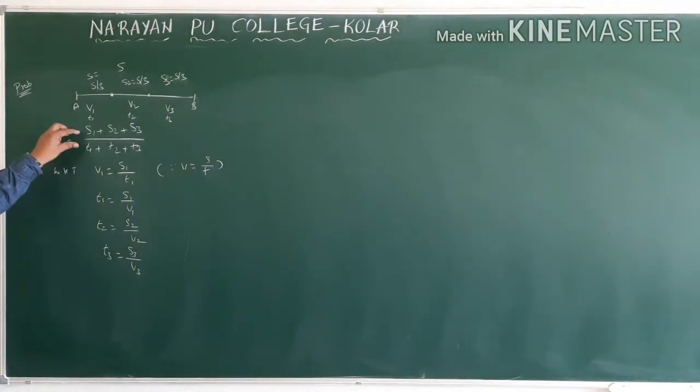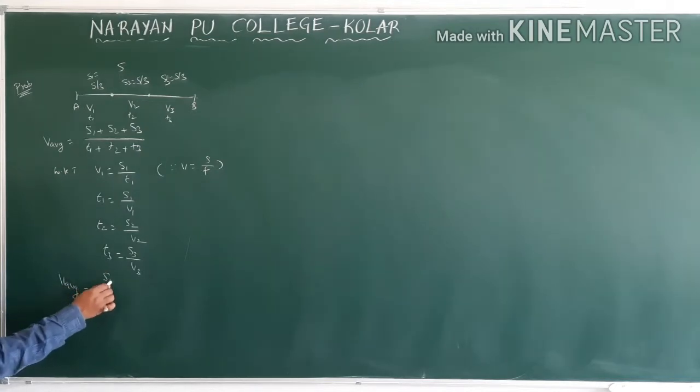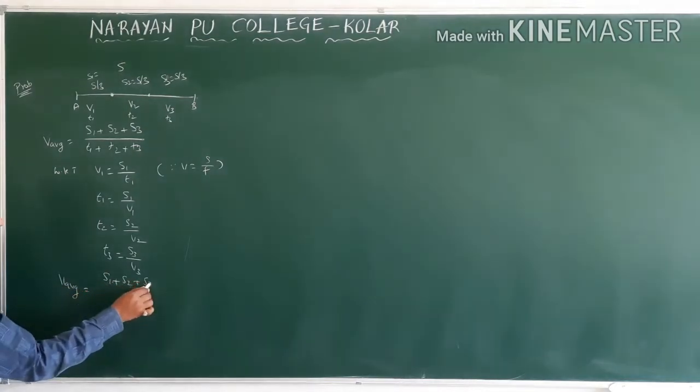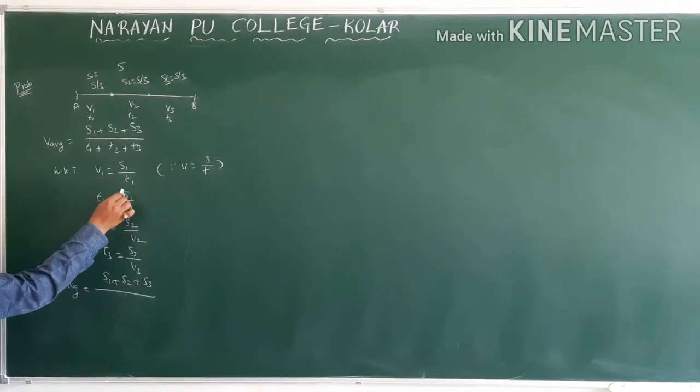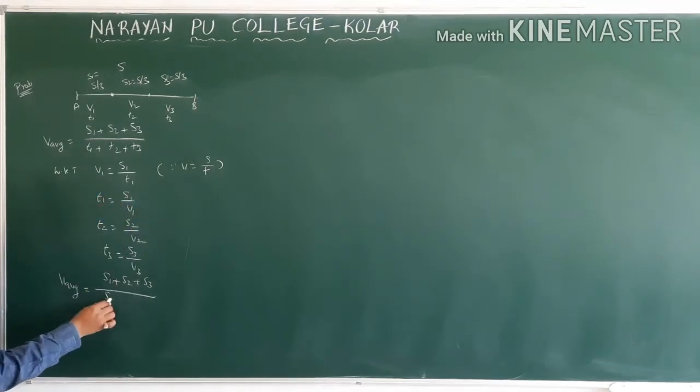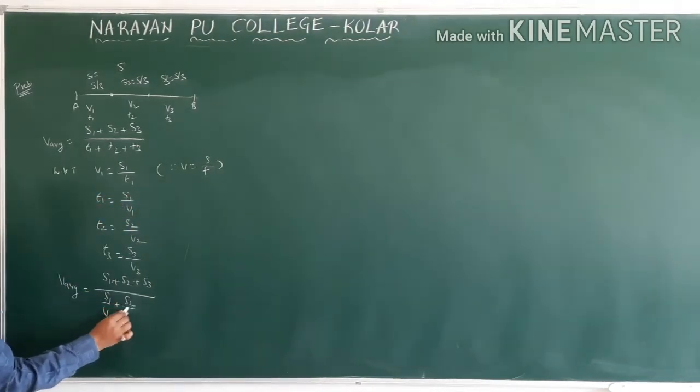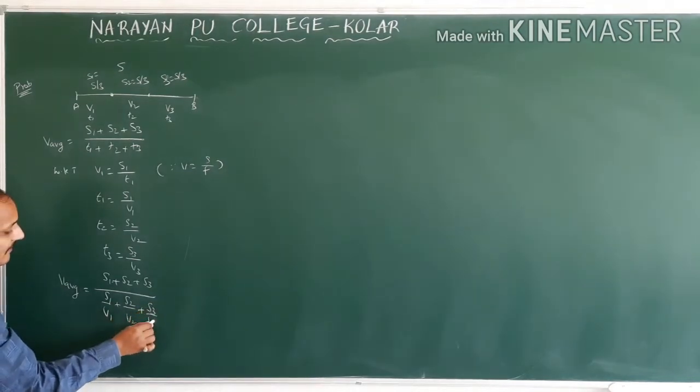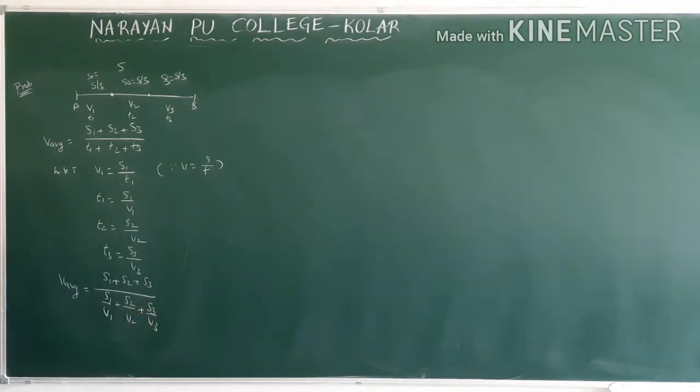Now substitute all these in this equation. Then average speed is equal to s1 plus s2 plus s3 by, in place of t1, s1 by v1 plus s2 by v2 plus s3 by v3. Okay, now we know the distances and the velocities. This equation we have to solve. They gave 1/3. S1 is nothing but how much? S by 3.